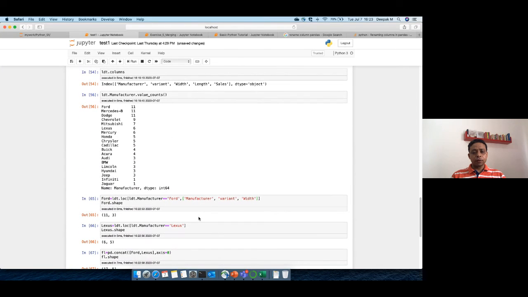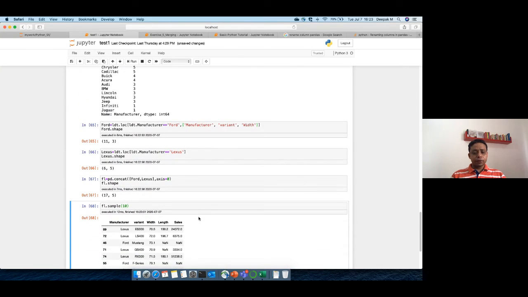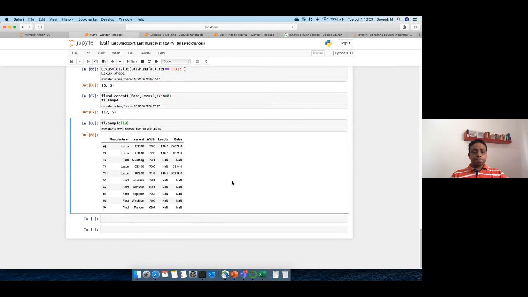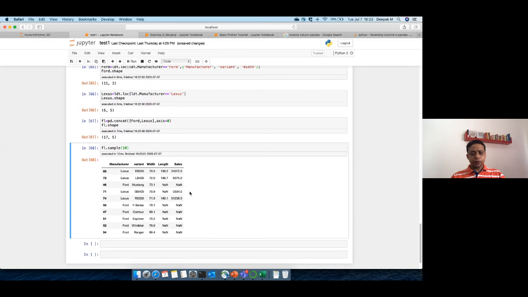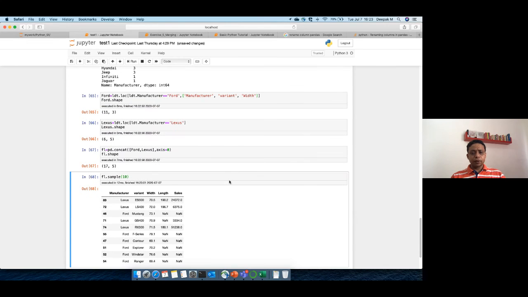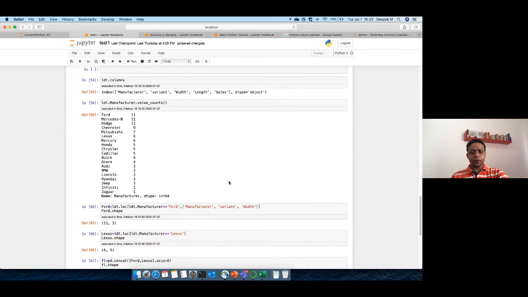Something went wrong. Where are length and sales? Okay, yeah. Sorry. Cool. So we have length and sales, but wherever it is Ford, is it null? Yes. So you see, we are appending Ford to Lexus. That's why wherever the Ford values were not there, basically those columns were not there, we are seeing null values here, right? So let me make it a little more explicit, and we say manufacturer, variant, we have to take